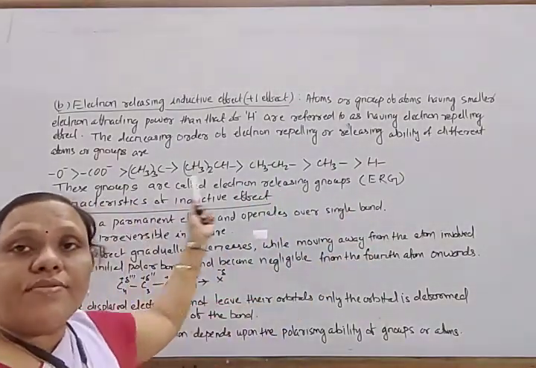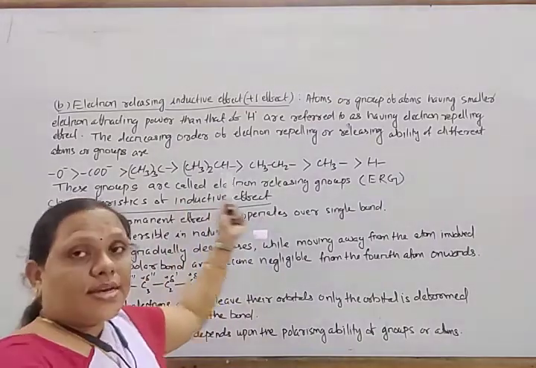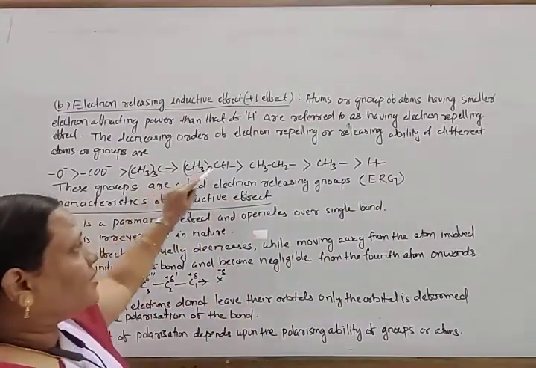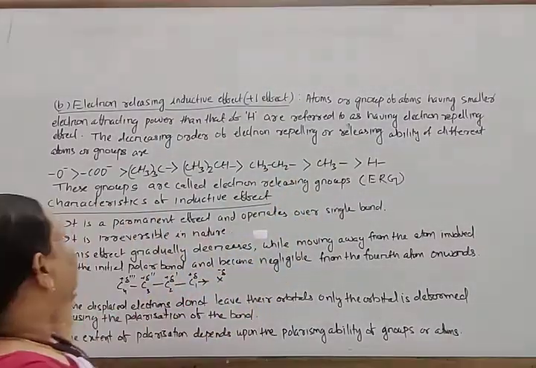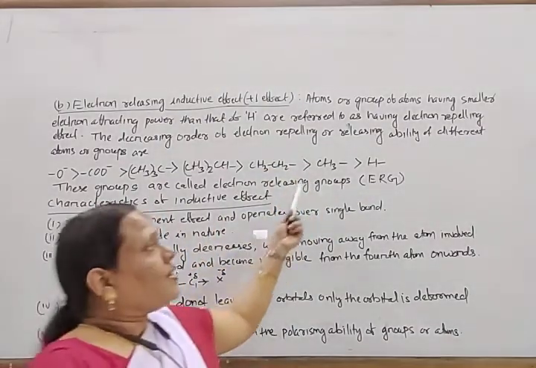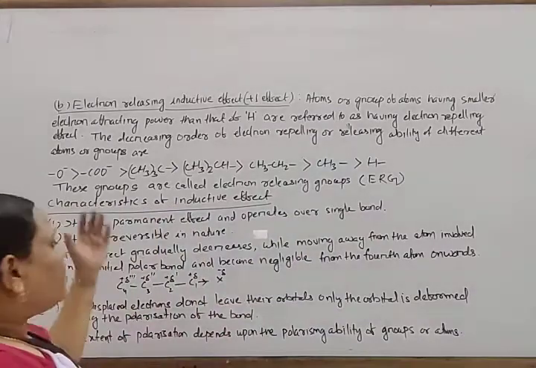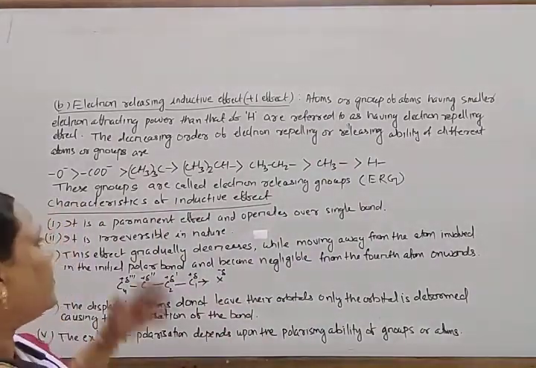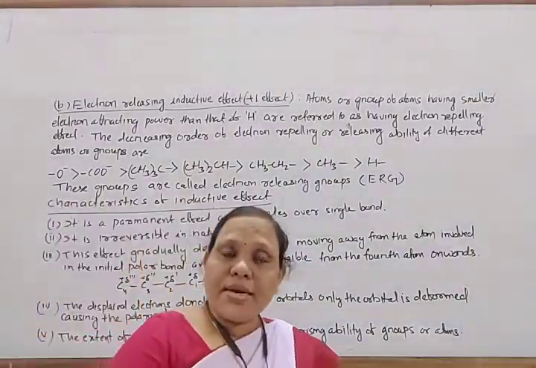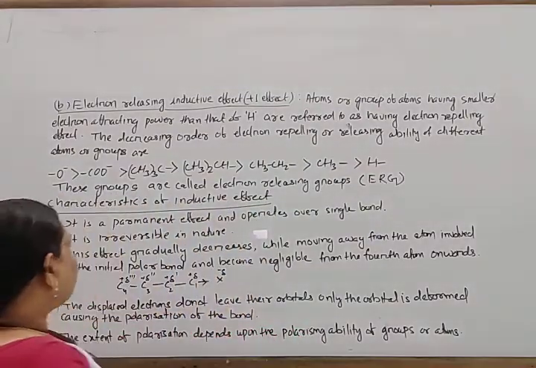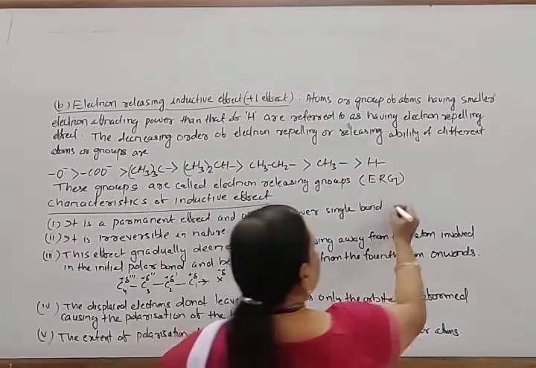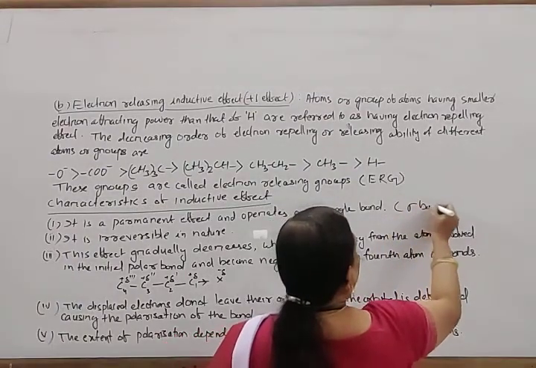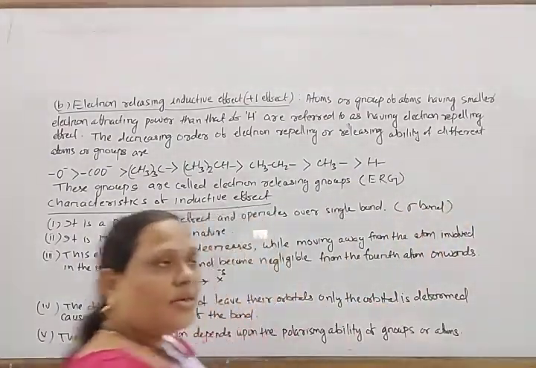The decreasing ability of electron releasing characteristics goes in this order; each is more electron releasing than the ones after it, and this group is more releasing than hydrogen. These groups are called electron releasing groups. Next, what are the characteristics of the inductive effect? This is a permanent effect and generally it operates over a single bond, that is only the sigma bond.